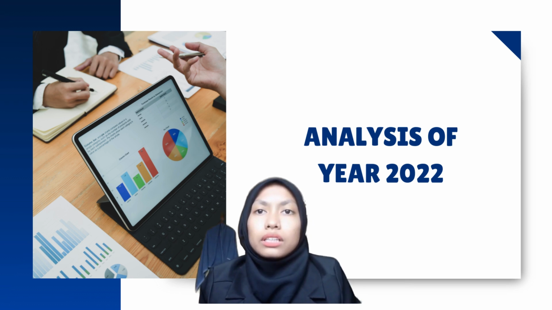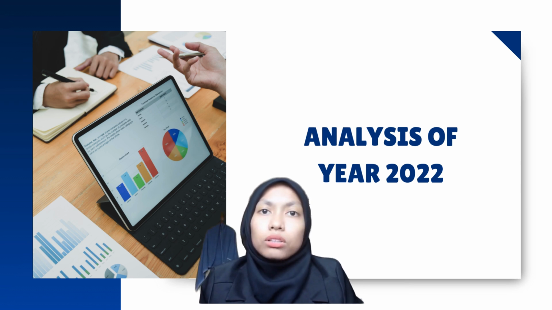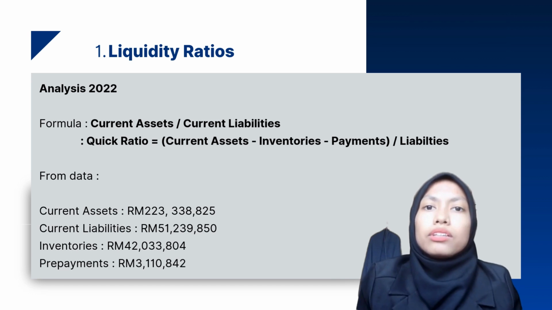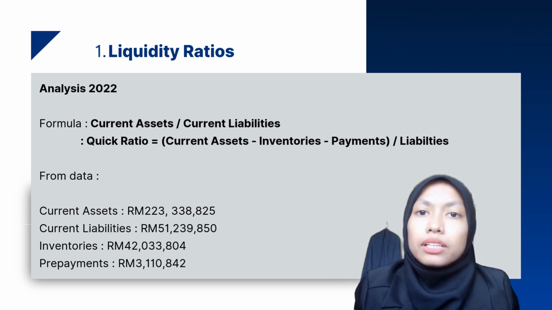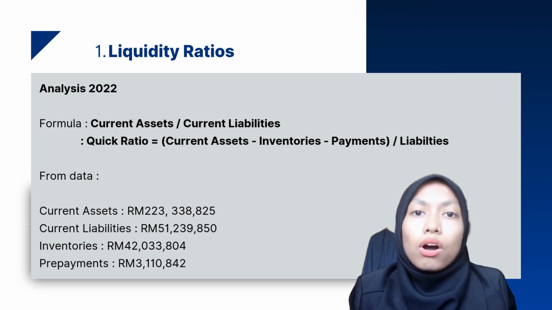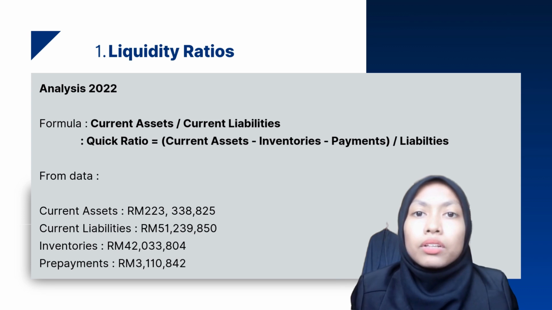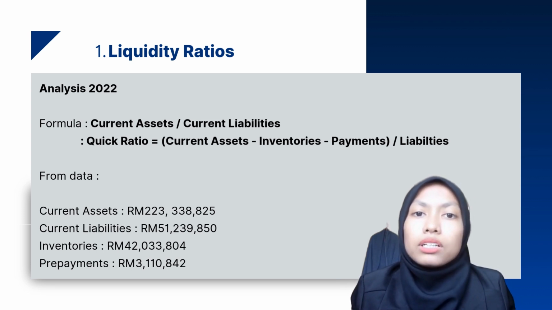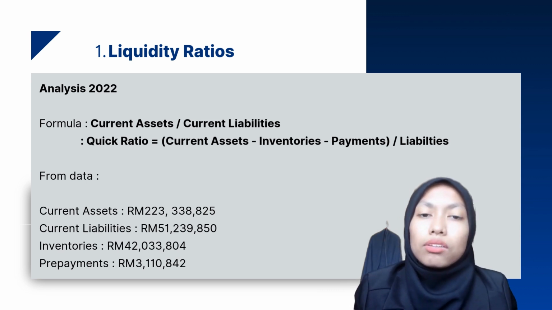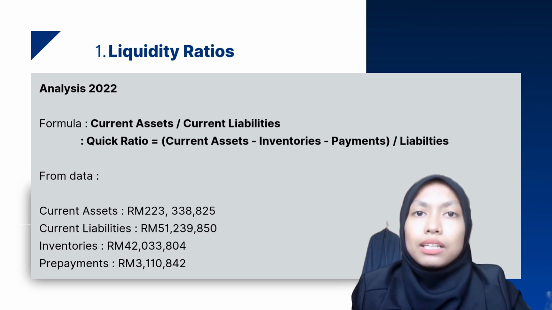We continue the slide analysis of year 2022. This slide is the liquidity ratio. Liquidity ratio measures the ability of a company to settle all short-term and long-term obligations on time. The current ratio formula is current assets divided by current liabilities. The quick ratio equals current assets minus inventory minus prepayments, divided by current liabilities.